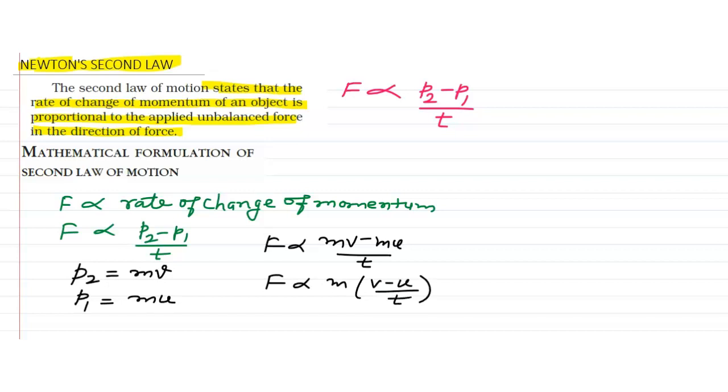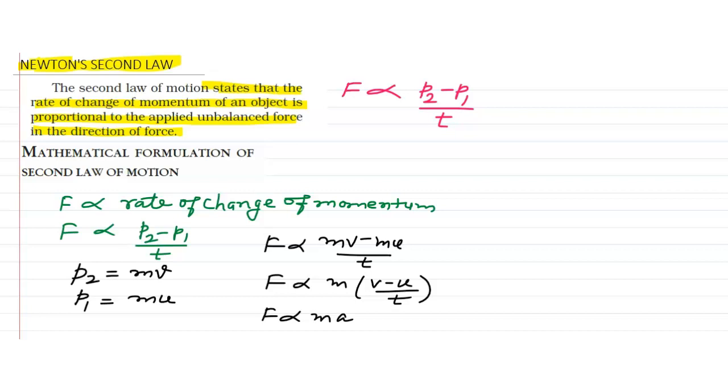And what is the value of v minus u upon t? This is the rate of change in velocity. So what is this? This is known as acceleration.